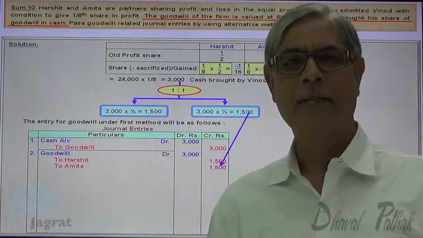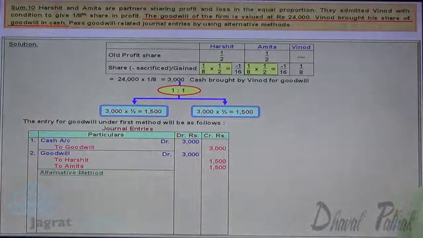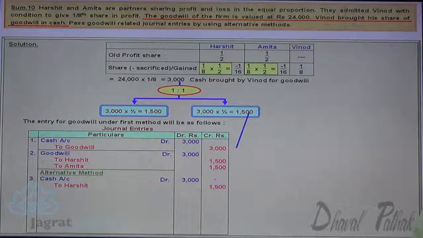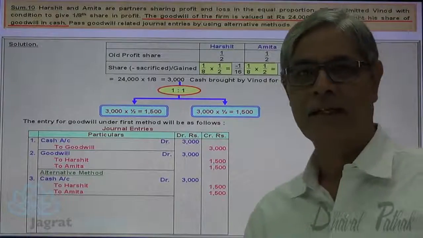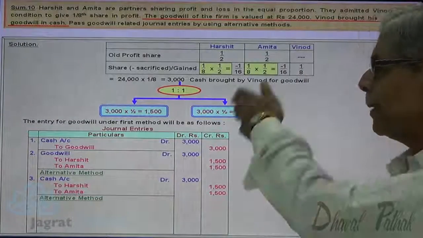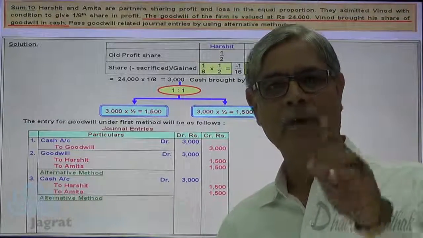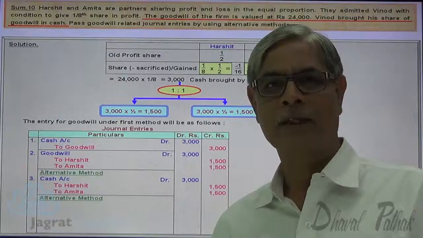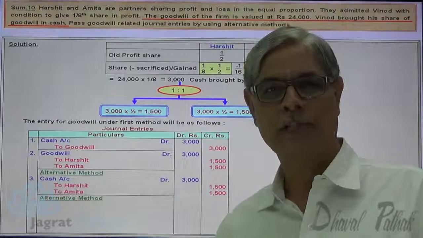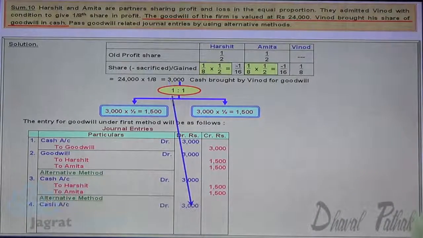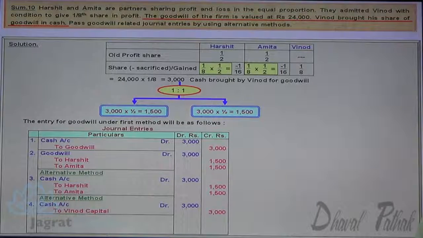You can avoid debit and credit to the goodwill account, and in that alternative method, cash account debit to Harshit capital account and to Amita capital account. This is how you can write the straight entry. There is a third style of writing the entry. The amount brought by Vinod is first credited to the capital account of Vinod, and from the capital account of Vinod, the amount is transferred to the sacrificing partners in the ratio of sacrifice. So in the third style, cash account debit to Vinod capital account credit, Vinod capital account debit to Harshit capital account credit 1,500 and to Amita capital account credit 1,500.